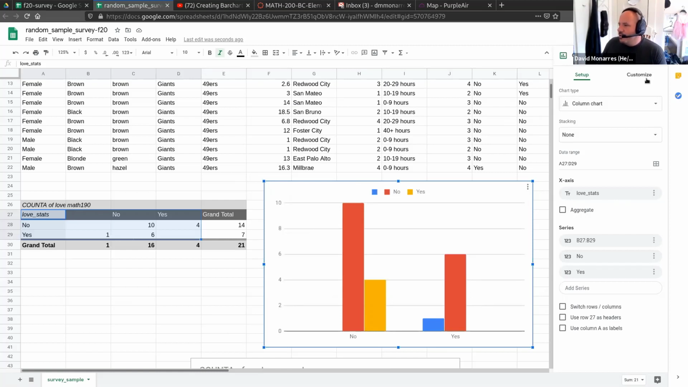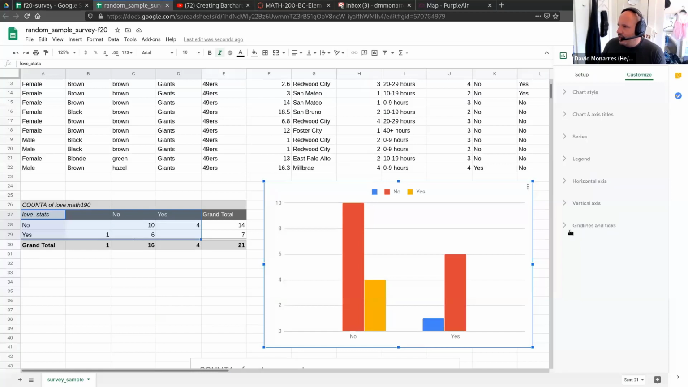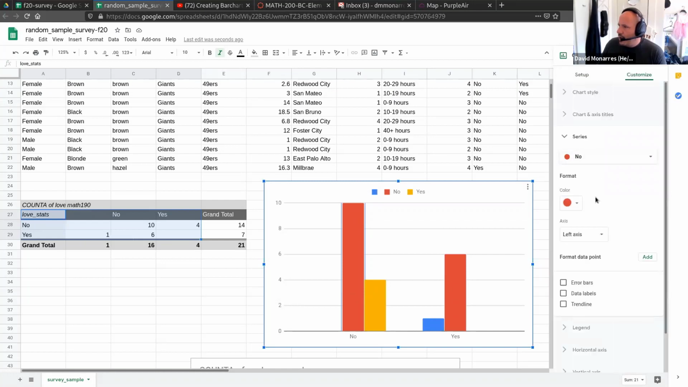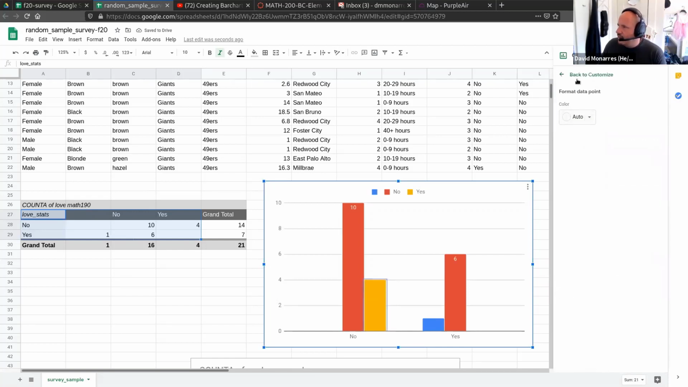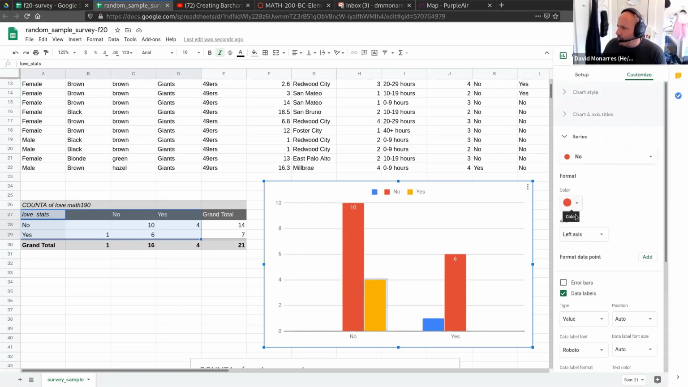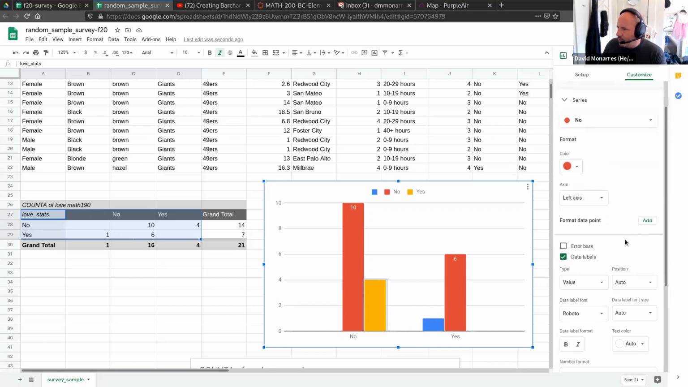Now, what I'm going to do is I'm going to go ahead and go to Customize over here. And let me double click that right there. And what I want to show is I want to actually put in the data labels just so you guys can actually see the right particular count. Okay, so that's the no, that's the yes. Put the data labels there, and then that.